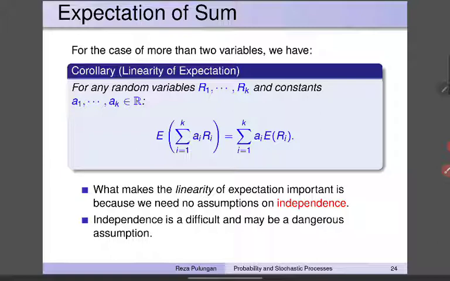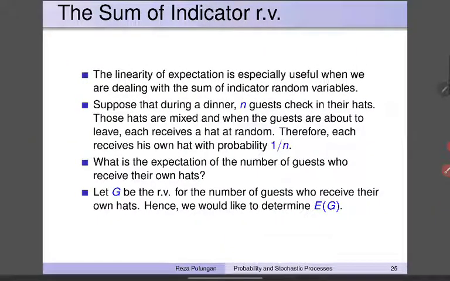What makes the linearity of expectation important is that it has no condition, and we need no assumption on independence. We don't really care whether those random variables are independent or not. Independence is something really difficult to prove or to assume, and maybe dangerous to assume. And this is important also if we use this to compute the sum of indicator random variables. The linearity of expectation is especially useful when we are dealing with the sum of indicator random variables.